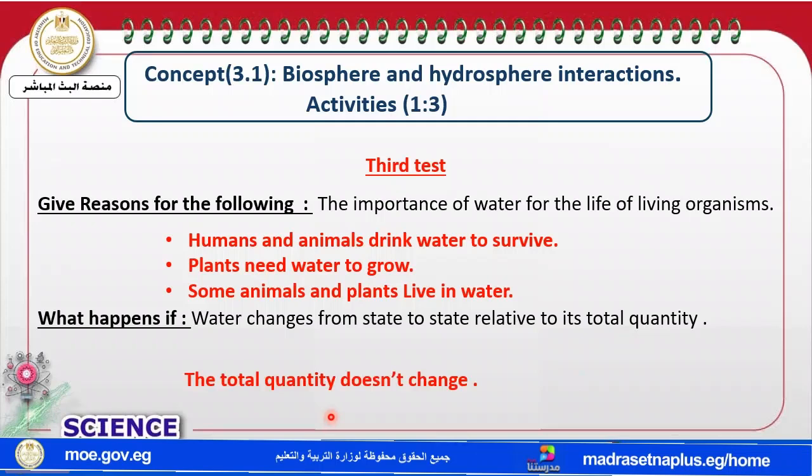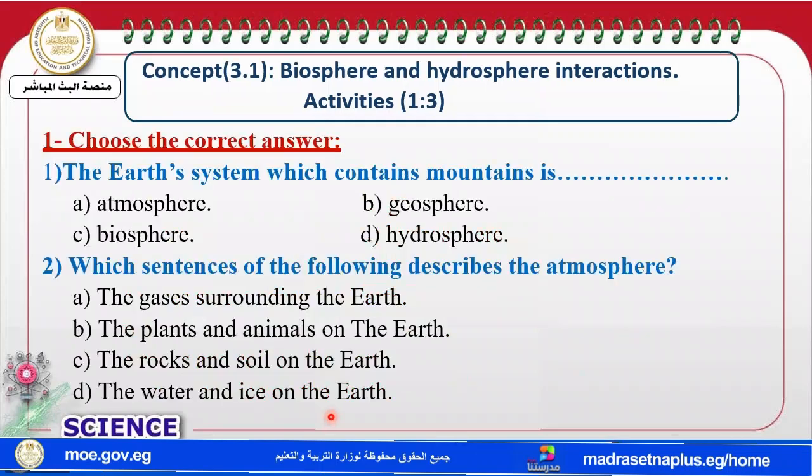Now, let's check your understanding with small questions. Let's start with choose the correct answer. The Earth's system which contains mountains. Mountains? It must be geosphere. Which sentence of the following describes the atmosphere? Atmosphere: the gases which surround the Earth. Not plants, which are biosphere, rocks, geosphere, and water, hydrosphere.